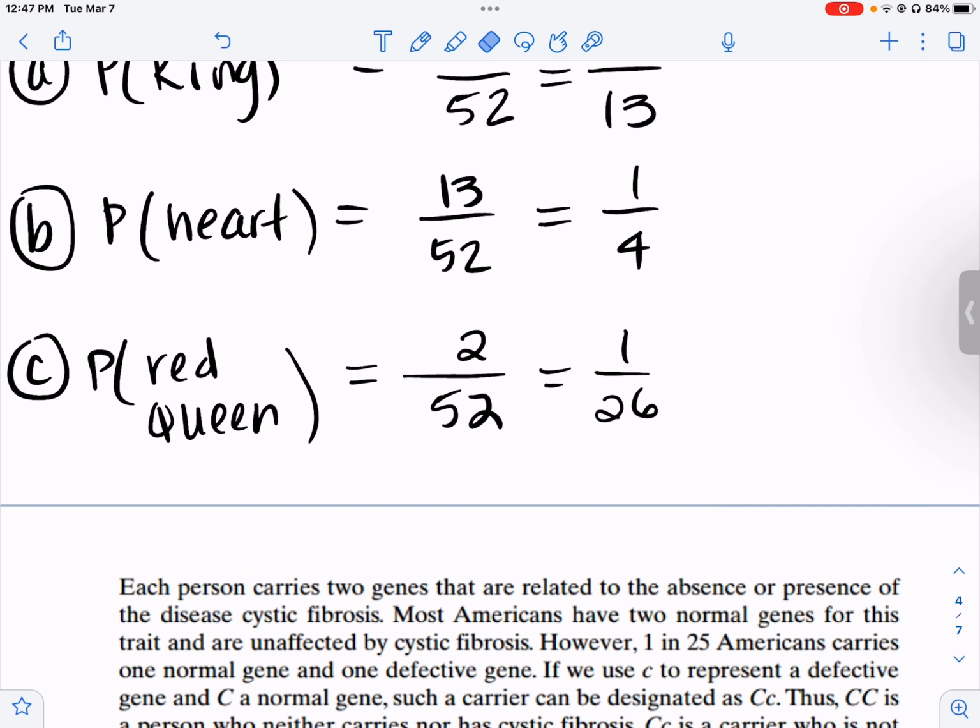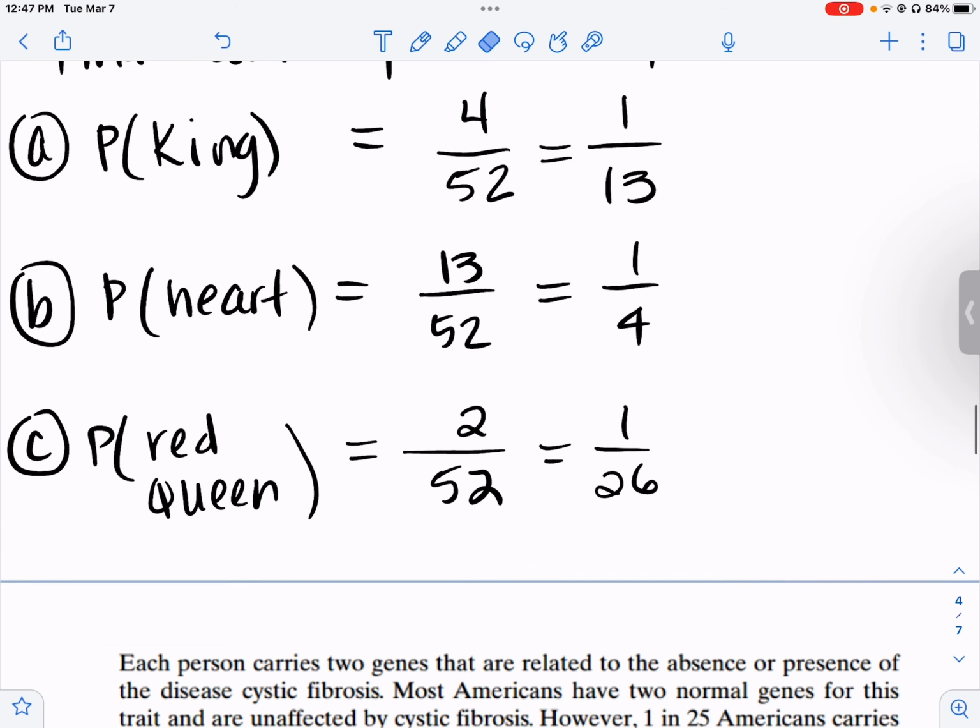Okay, sorry about that. So the probability of a king. There are 4 kings out of 52 cards. 4 goes into 52 13 times. 4 goes into 4 1 time. The probability of a heart. Well, there's 13 hearts, 52 cards. 13 goes into 13 1 time. 13 goes into 52 4 times.